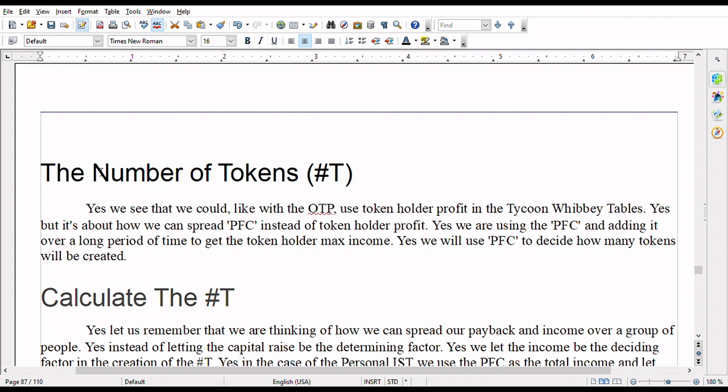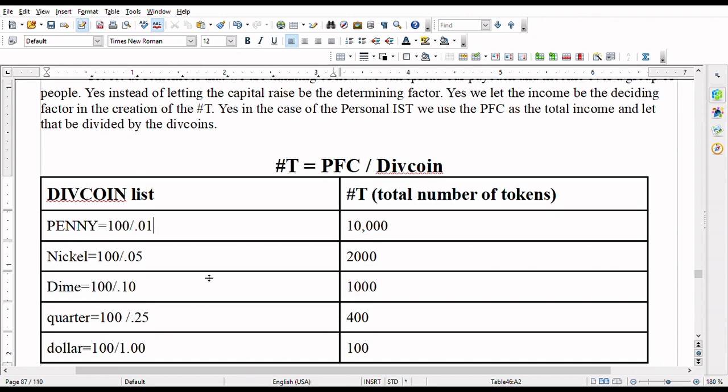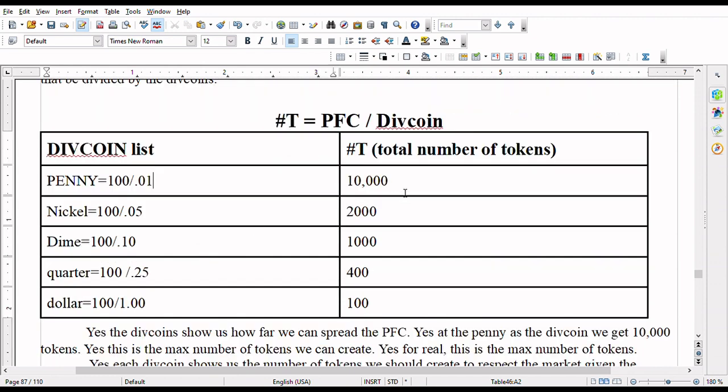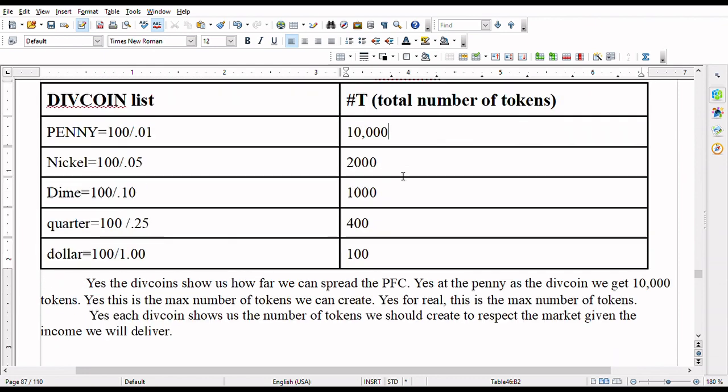And that lets us get to the next question we're going to ask ourselves, which is, well, how many tokens do I get, Bob? Yeah. And we see that, yes, the hashtag T is the PFC divided by the div coin. Here in America, we got the penny, the nickel, the dime, and so forth, yes. And we see that if you're pushing a Benji to the network per month, your max is 10,000 tokens. That's pretty nice. You can do whatever capital raise you like on that 10,000. But of course, we walk through the Tycoon Wibby table to see which div coin actually makes sense.